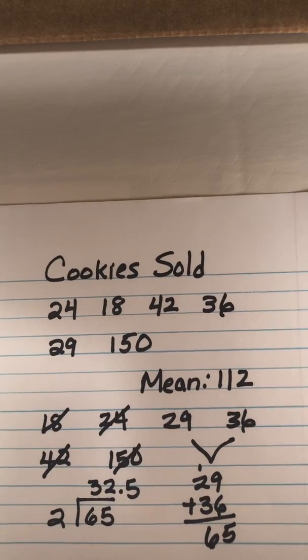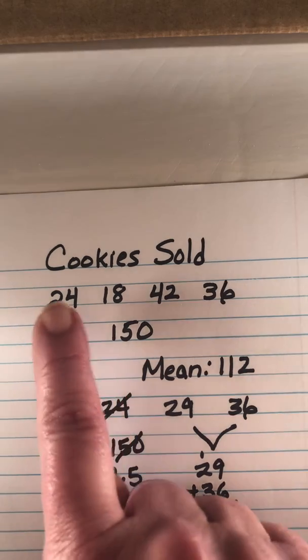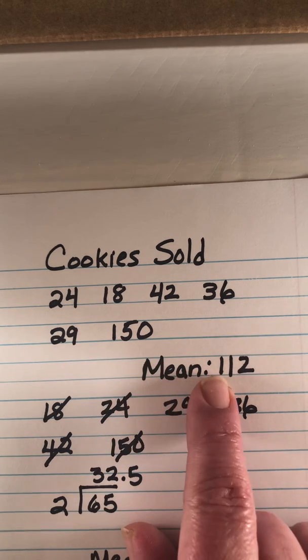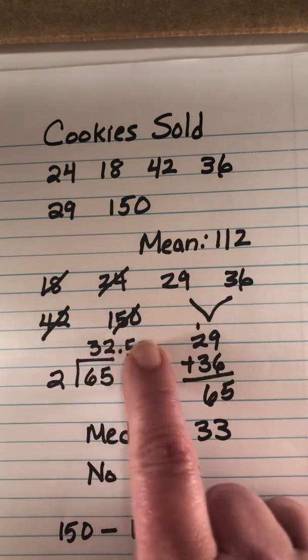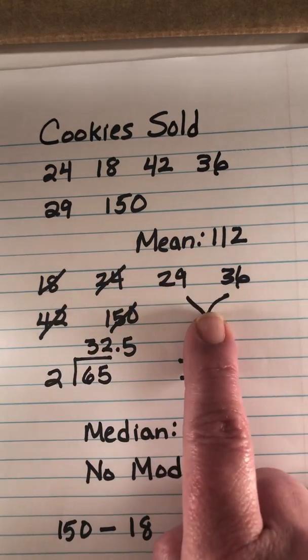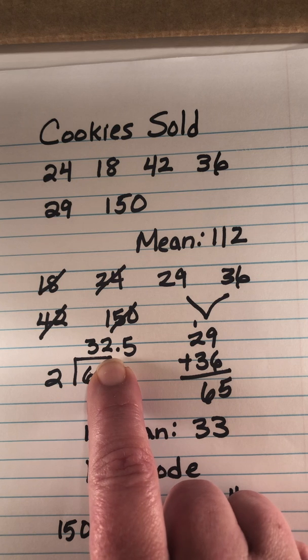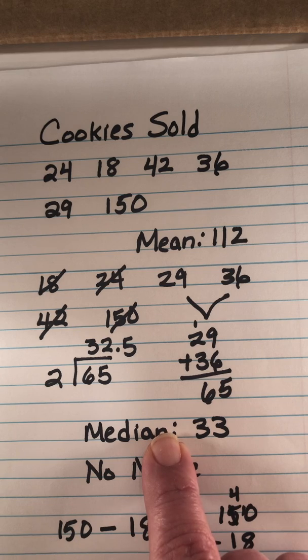Let's take a look at the cookies sold by the Girl Scout troop. When we did the cookies, this was the data that we collected from my 6 Girl Scout girls, the amount of boxes of cookies they sold, and we added them up and divided by 6, and we said the mean is 112. That doesn't look like the middle. So then we found the median. We put them in order from least to greatest, and we had 2 middles, right? So we added those up and divided by 2. We found that 32.5 would round to 3. So the median was 3.